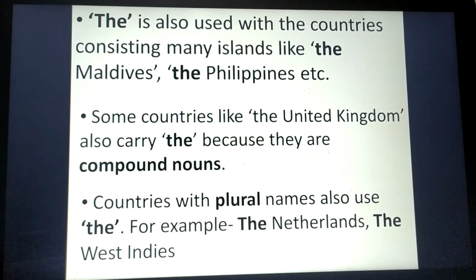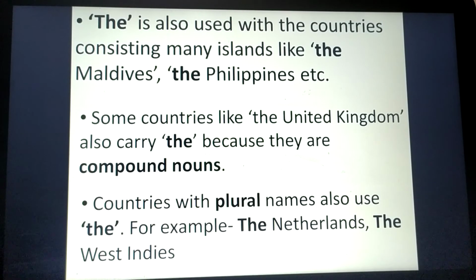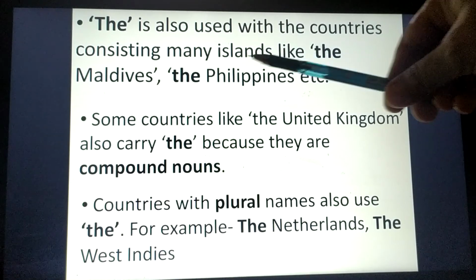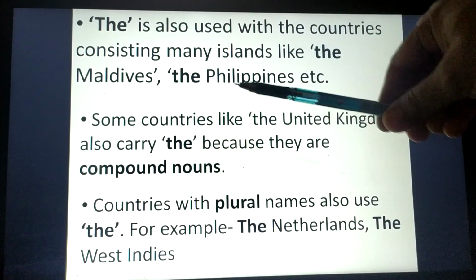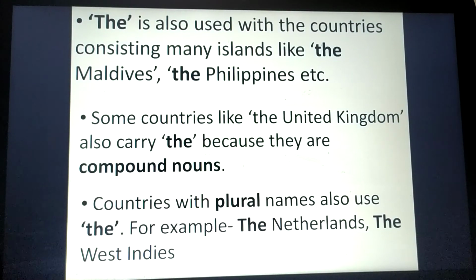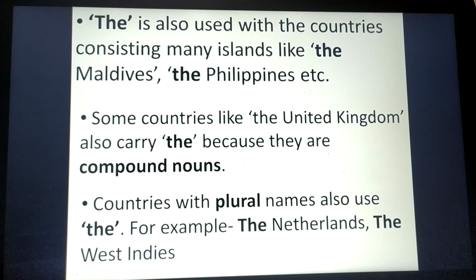And apart from that, the is also used with countries consisting of many islands, like the Maldives, the Philippines. Sometimes you will find countries that have many islands together, and they are known as one nation only. In that case, we will use the, right?